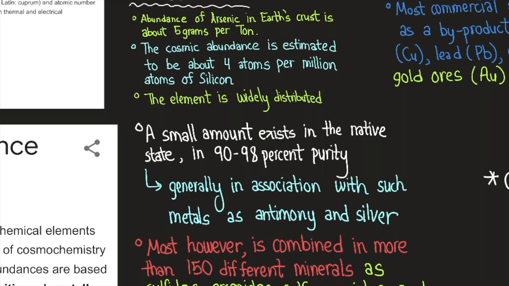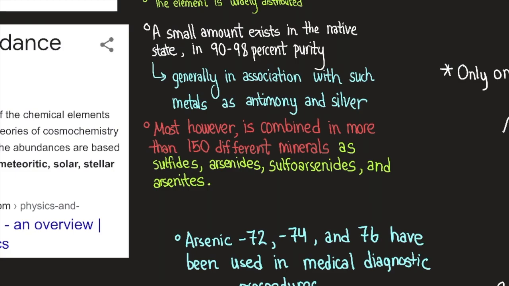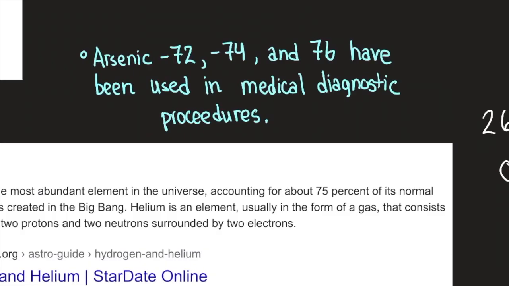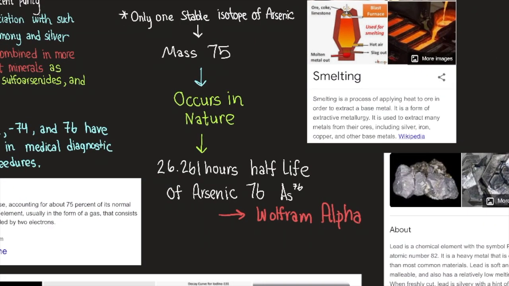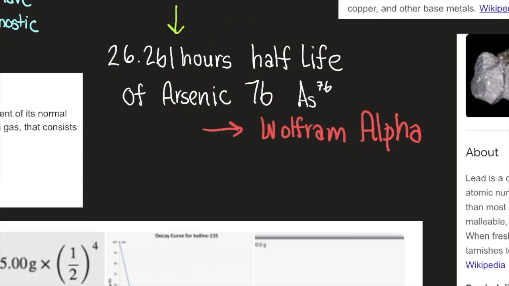The element is widely distributed, so a small amount exists in the native state in 80 to 98% purity, generally in association with such metals as antimony and silver. Most, however, is combined in more than 150 different minerals as sulfides, arsenides, sulfur arsenides, and arsenites. Arsenic 72, 74, and 76 have been used in medical diagnostic procedures because they're radioactive. There's only one stable isotope of arsenic, arsenic 75. It occurs in nature. The half-life of arsenic 76 is 26.261 hours according to Wolfram Alpha.